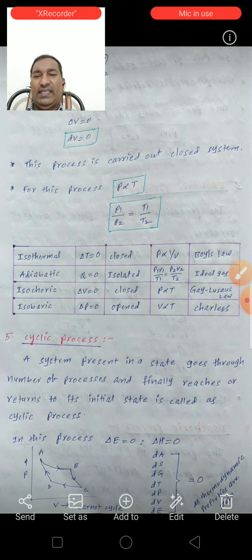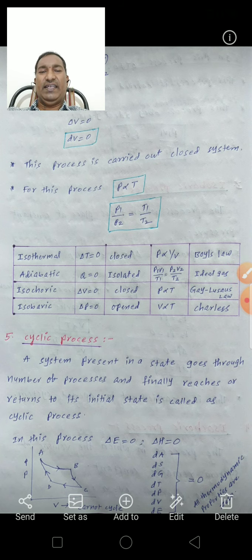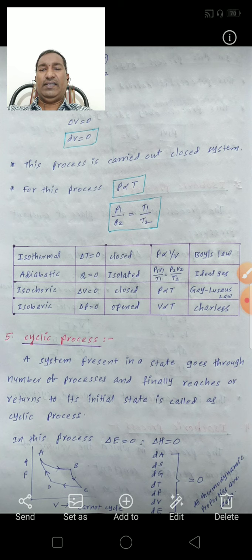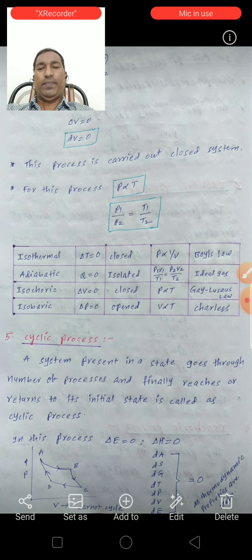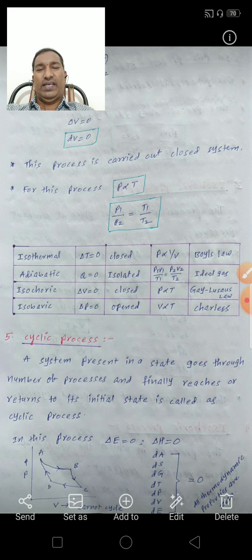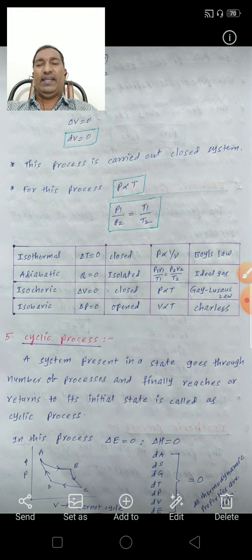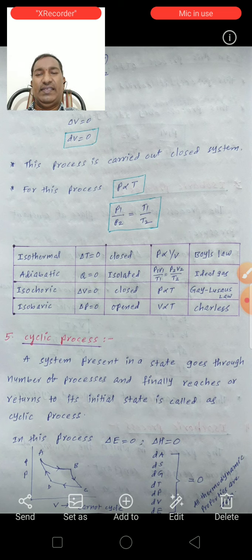Next, cyclic process. See here, a system present in a state goes through a number of processes and finally reaches or returns to its initial state. This is called a cyclic process.